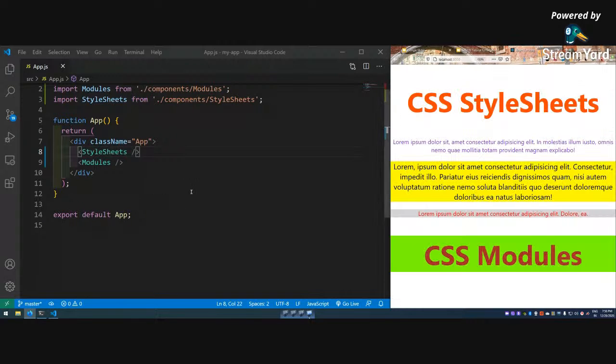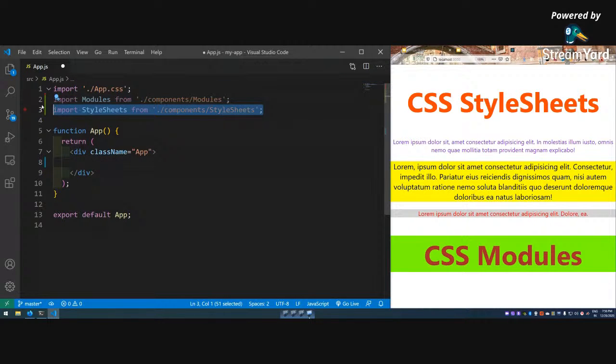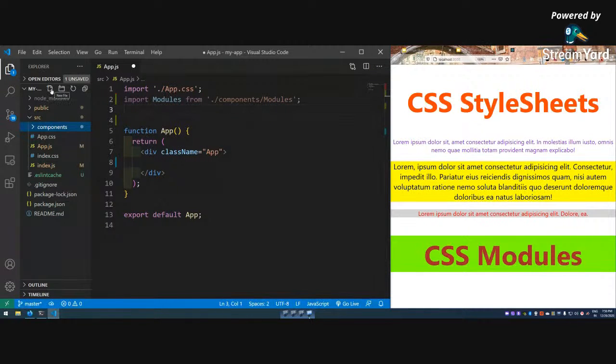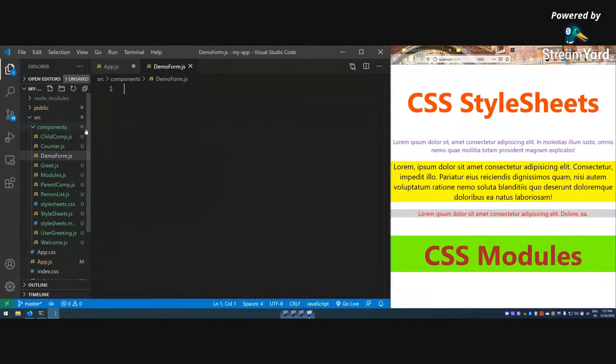We'll come back to it soon. Let me remove it from here. We're going to create a new file for that, known as demo form. So we are going to see form handling now, which is a very important topic in React or in any other language, because forms make up a major part of the web.